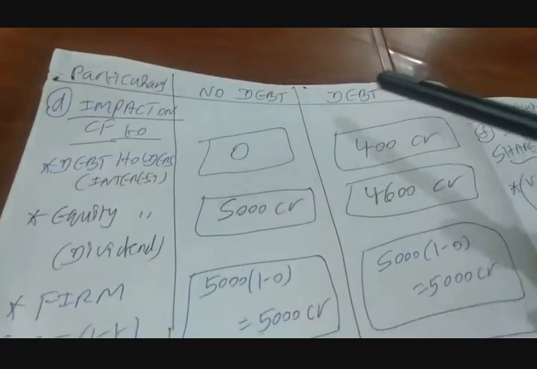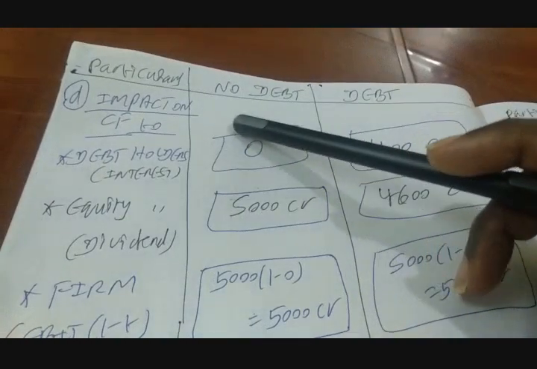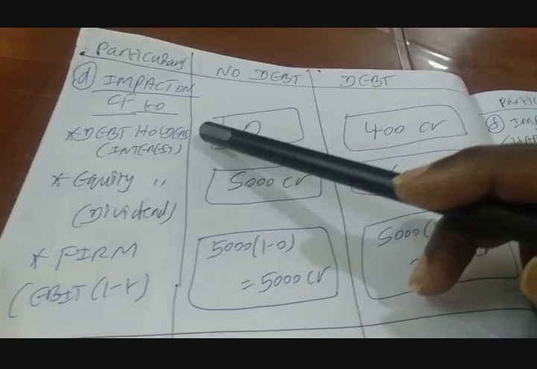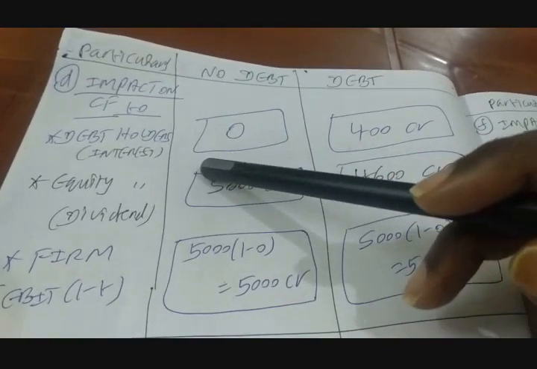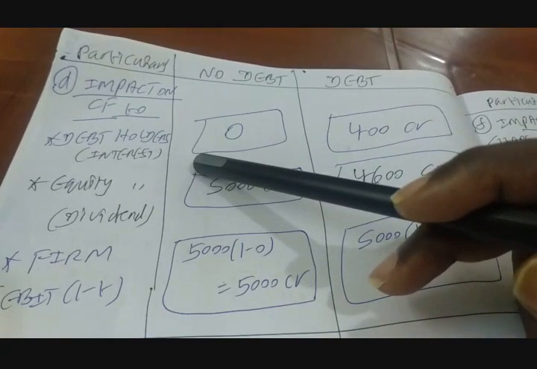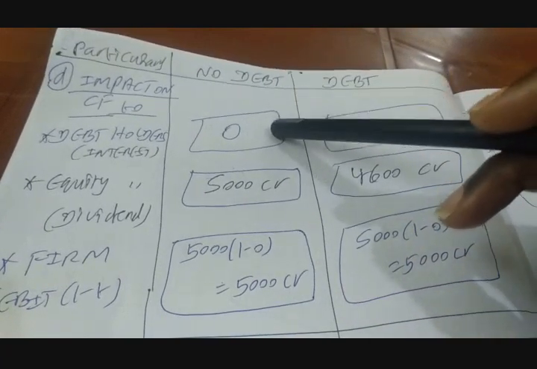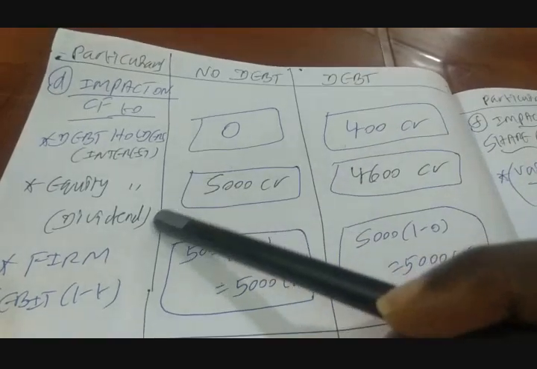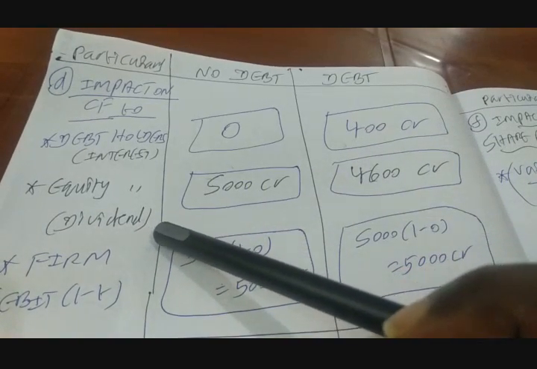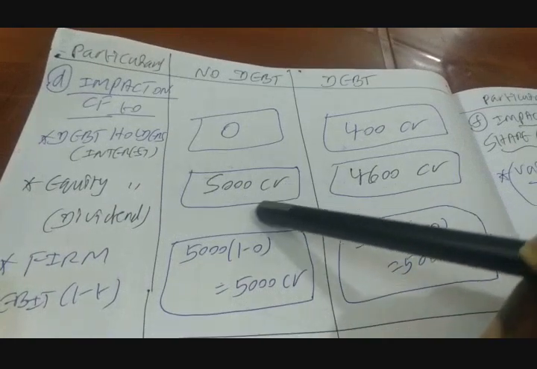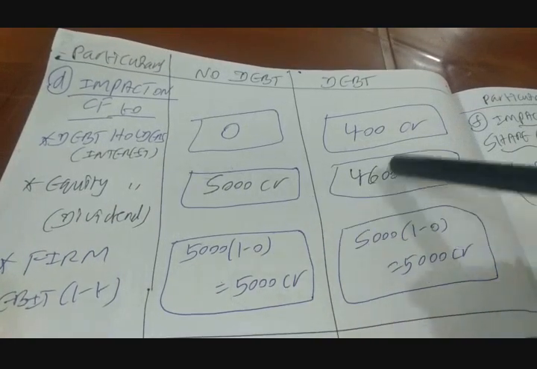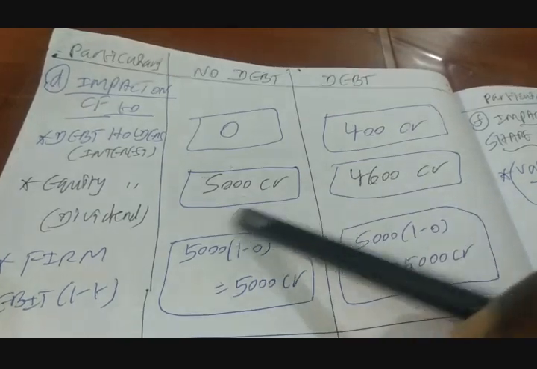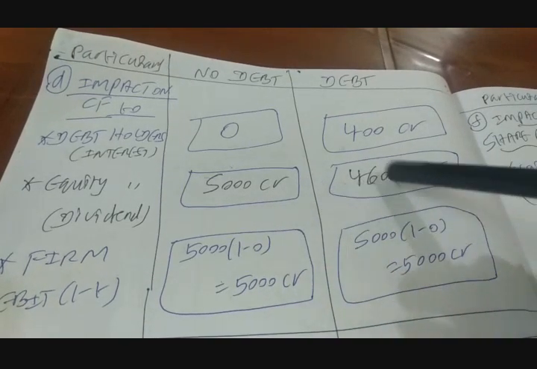When there are no taxes, what is the impact on cash flow to debt holders, equity holders and the firm? The cash flow to debt holders is nothing but the interest they are getting from the firm. When there is no debt, it is 0. When there is debt, it is 400 crores. The cash flow to equity holders is nothing but the dividend they are getting from the company. When there is no debt, they are getting 5,000 crores. When there is debt, they are getting only 4,600 crores. So the total cash flow in aggregate terms is coming down.